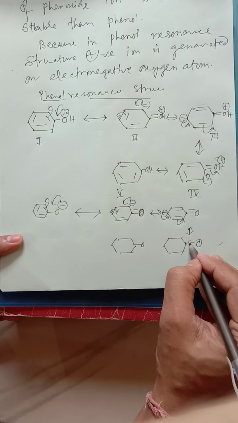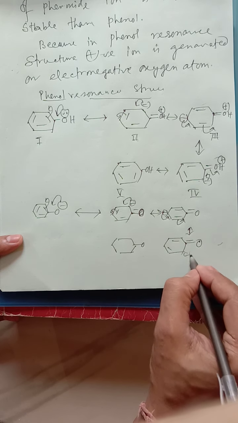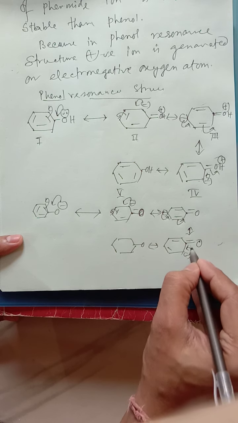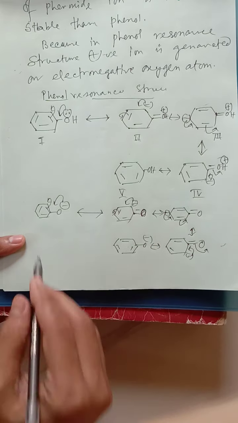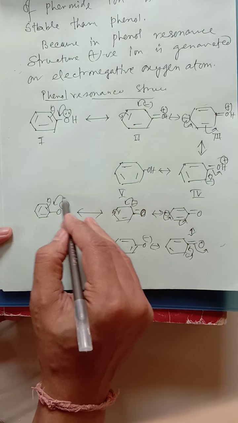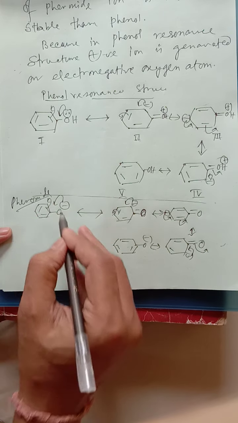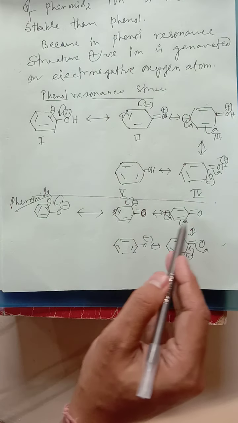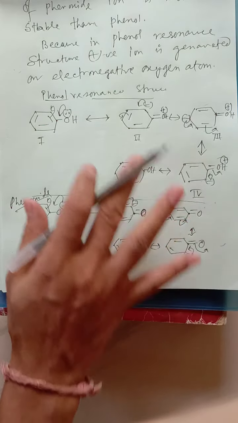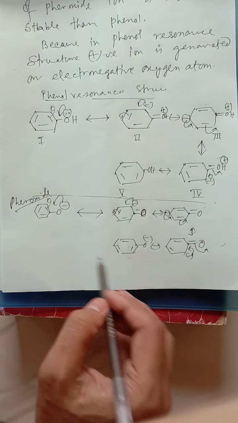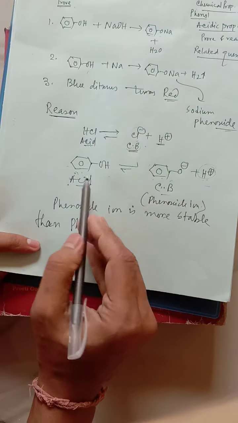So ultimately, what will be the result in that case? It will be -1. Finally it will shift over here, and the structure will become real. Now look at this, this is for phenoxide. Throughout this resonance structure, there is no positive charge generation on oxygen, so it is a much more stable resonance structure compared to that. So obviously this is the stable one, so as I told earlier, the reaction will move forward.